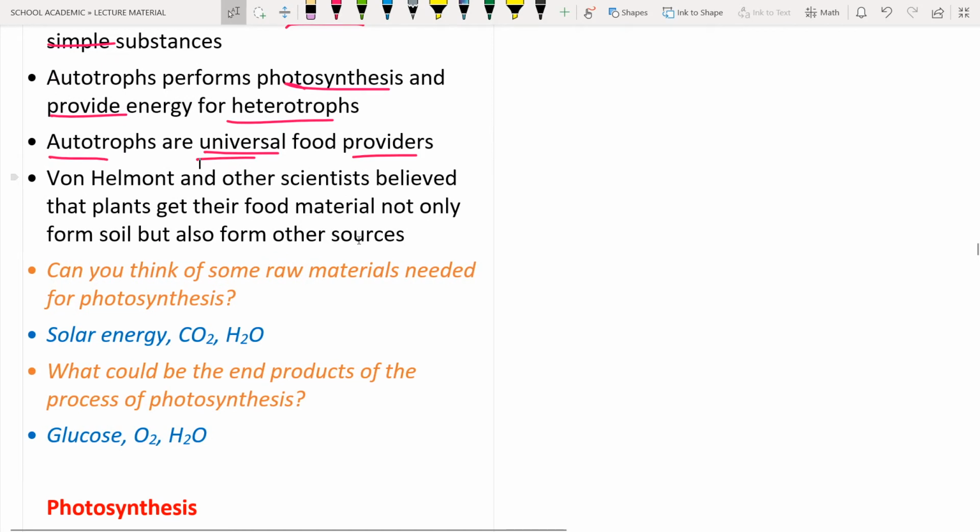Next is van Helmont. Van Helmont and other scientists believed that plants get their food material not only from the soil but also from other sources. So what do other sources mean?